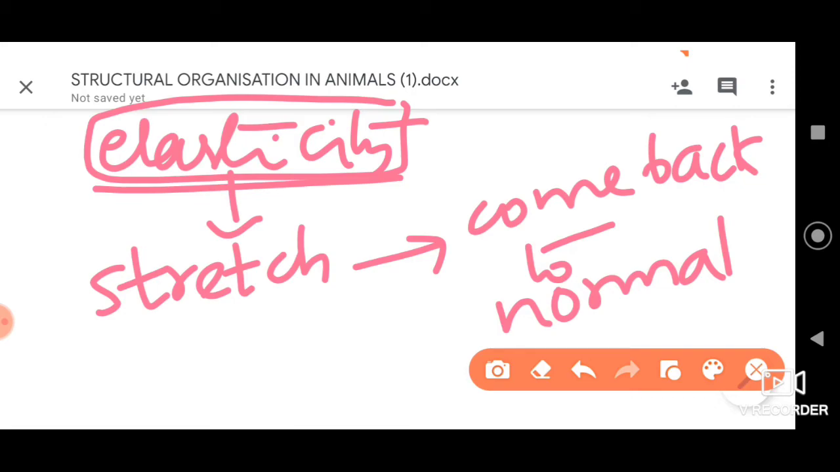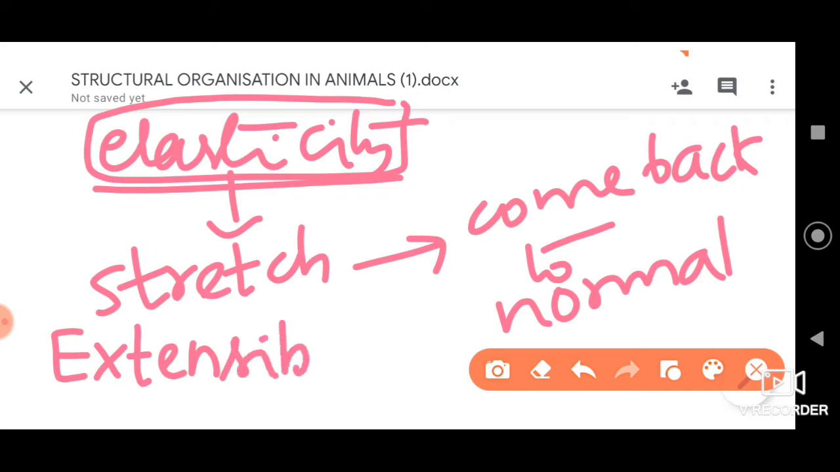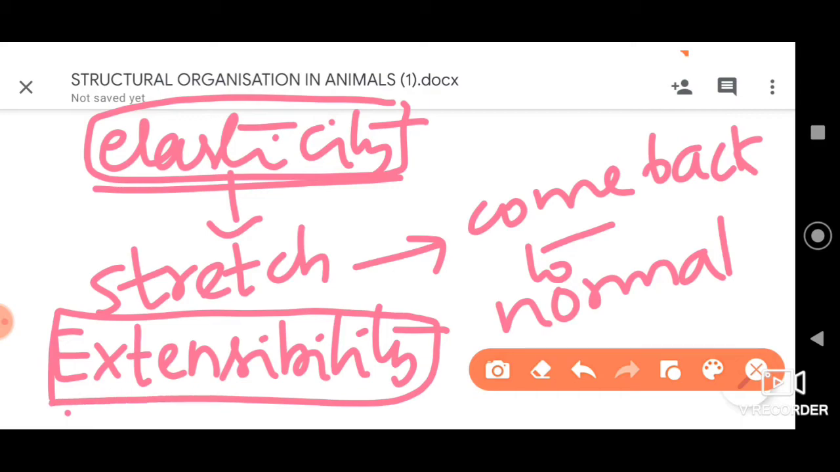And furthermore, one more property which we can find is extensibility. Extensibility is the fourth important property of the muscle fibers. Here, these muscle fibers can be stretched beyond their normal length. That is what we call extensibility, dear students. So these are the four important properties: irritability, conductibility, elasticity and extensibility, which you need to remember, dear students.